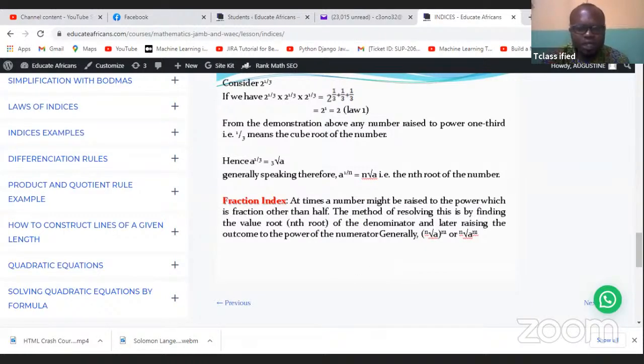Please, I'm going to quickly open MS Word or PowerPoint so that I can write it so that you understand it better. But actually, what it simply states is, let's say you have a to power of the y-th root of a, all to power x.